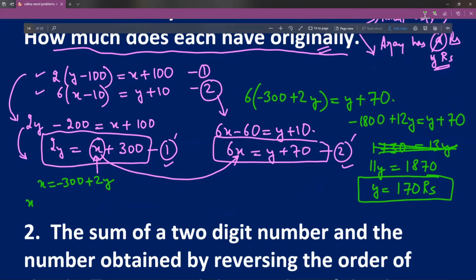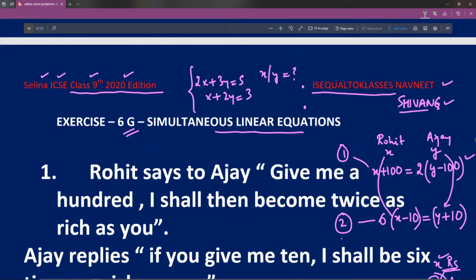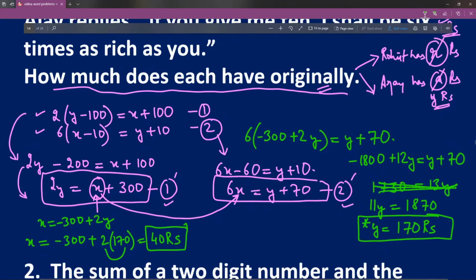If I have to find x, then x is equal to minus 300 plus twice of y, I take from here, so 170. So this will be 340 minus 300, this will be 40 rupees. So x is 40 rupees. X is 40 rupees. And y is 170 rupees.